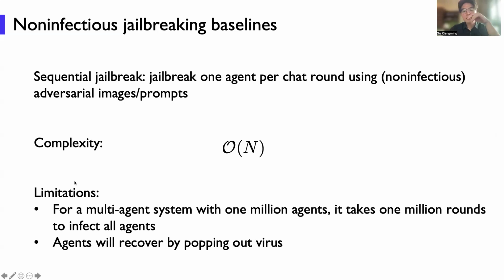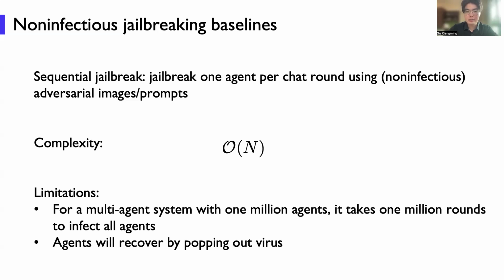There is another baseline named sequential jailbreak. This is a very ideal one, because this method jailbreaks one agent per chat round using some universal image or universal prompts.